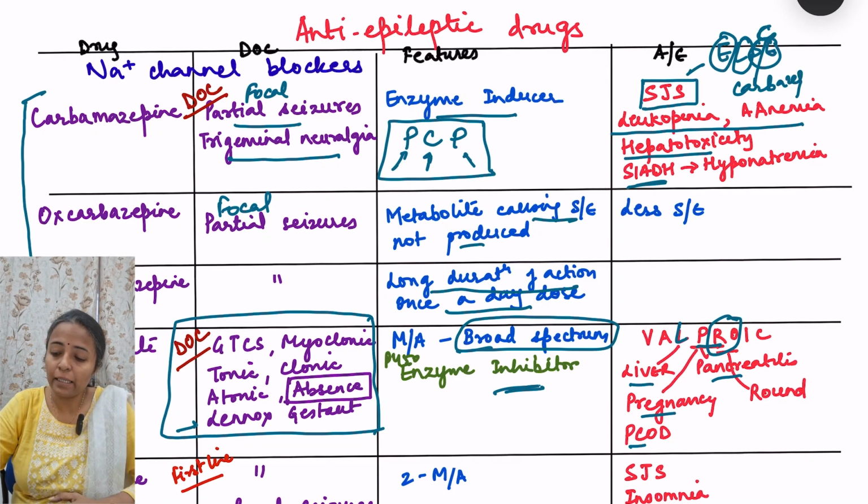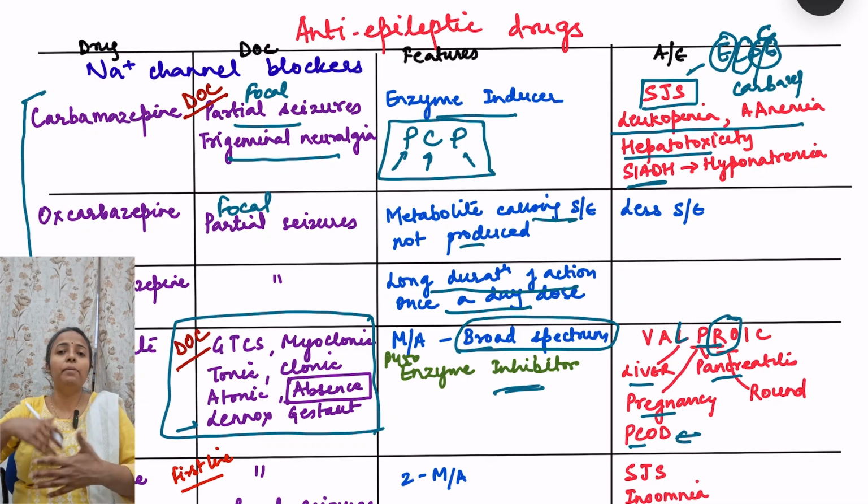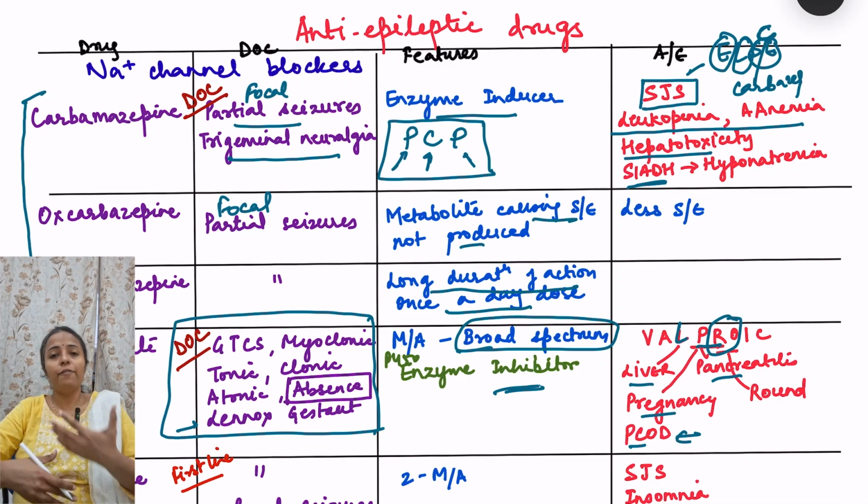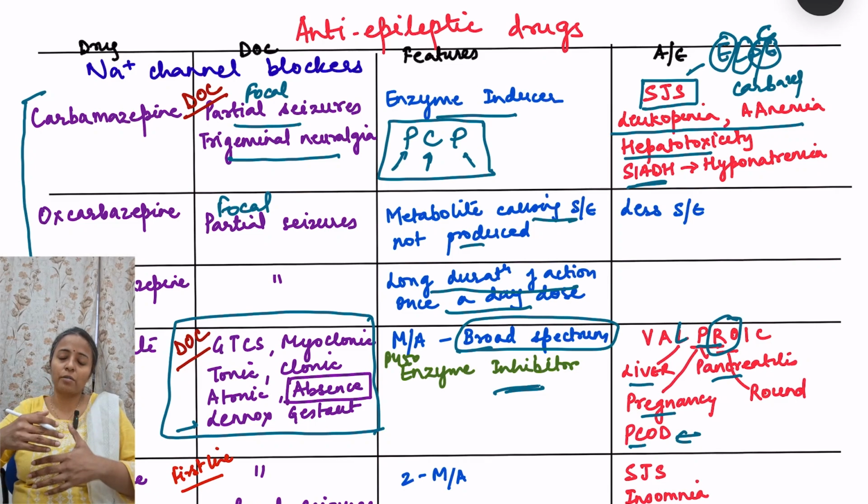And remember that it is causing PCOD. There is hyperandrogenism. So if it is to be given in young females, then there might be interference with the fertility. Okay, so then we have to choose which drug to use. So that's why we should remember the toxicity profile of the drugs, because then the choice of the drug is made. For example, in a patient with liver disease, we should not give carbamazepine and valproate, isn't it? So we have a drug of choice, but also other first line drugs available and alternatives as well.